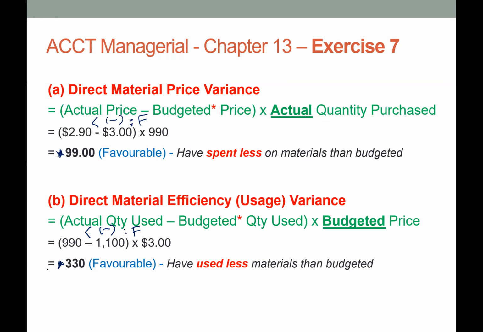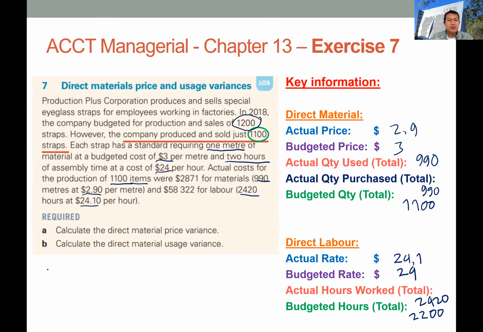Could you explain why the actual quantity purchased is 990 and not 1,100? Actually, the question does not mention the material purchase clearly. They only mention the material used for production, which is 990.